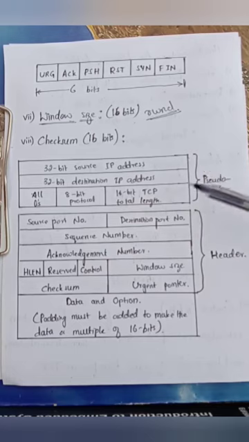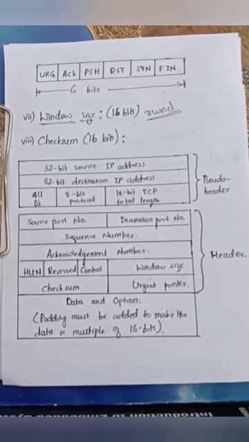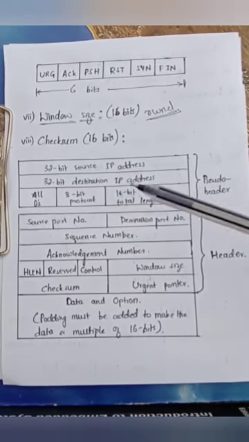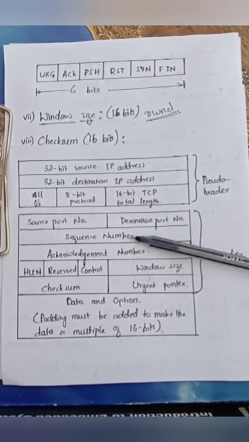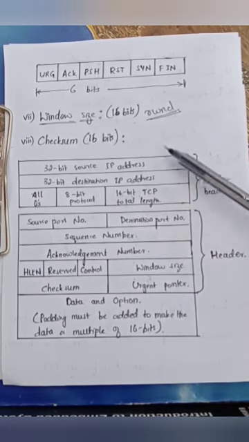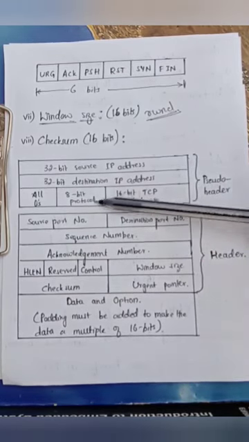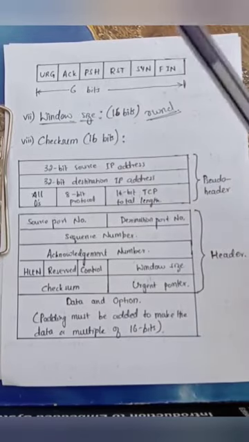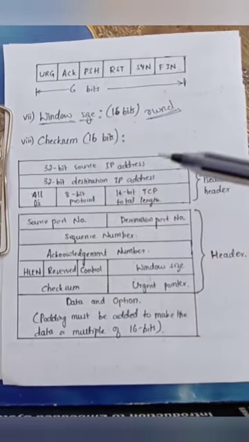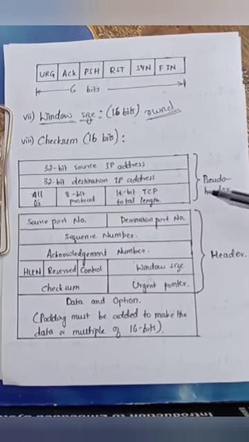As we all know, UDP is a connectionless protocol, whereas TCP is a connection oriented protocol. That means UDP does not care about error control, whereas TCP has to take care of error control. Hence, the checksum is optional in UDP, whereas the checksum is mandatory in TCP.